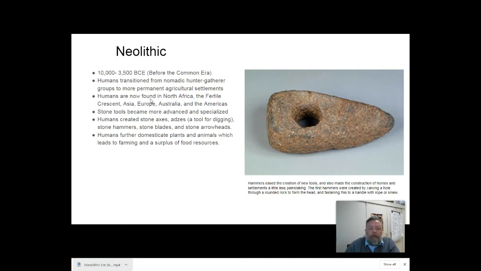So humans are now found in North Africa, the Fertile Crescent, Asia, Europe, Australia, and the Americas. So now we're starting to see that humans migrated out of Africa and they're starting to spread out around the world. Their stone tools became more specialized and more advanced. Now we have stone axes, we have adzes, which are tools for digging, hammers, stone blades, and even stone arrowheads, which made hunting a lot easier. Humans further domesticate plants and animals, which leads to farming and a surplus of food. This surplus of food is going to allow the human population to grow almost exponentially.